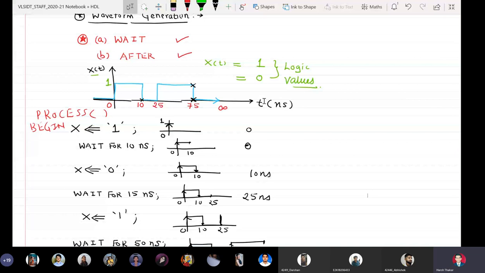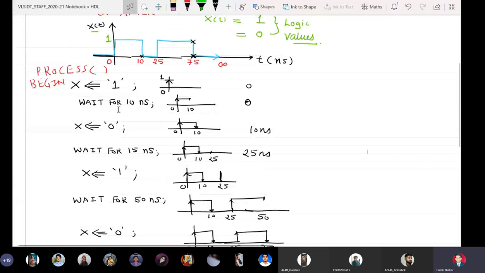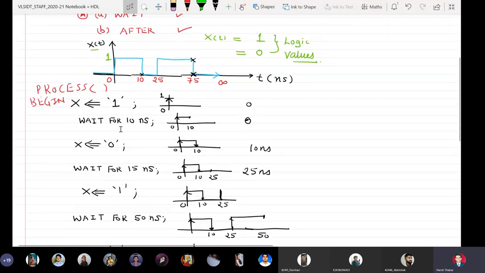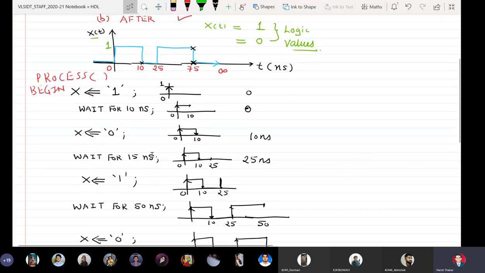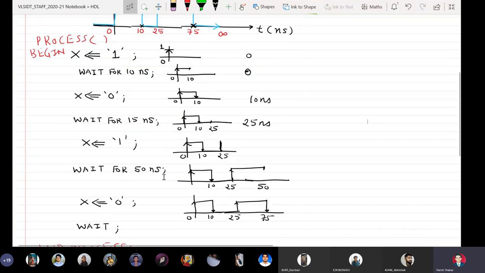So the first transition at t equal to 0 nanoseconds, 0 to 1, is achieved as x is assigned 1. When we say wait for 10 nanoseconds, the signal is traveling from 0 to 10 nanoseconds at level 1. At 10 it has to become 0, so x is assigned 0, and it has to remain 0 for the next 15 nanoseconds, so I say wait for 15 nanoseconds. At 25 nanoseconds, x is again becoming 1, so x is assigned 1, wait for 50 nanoseconds.